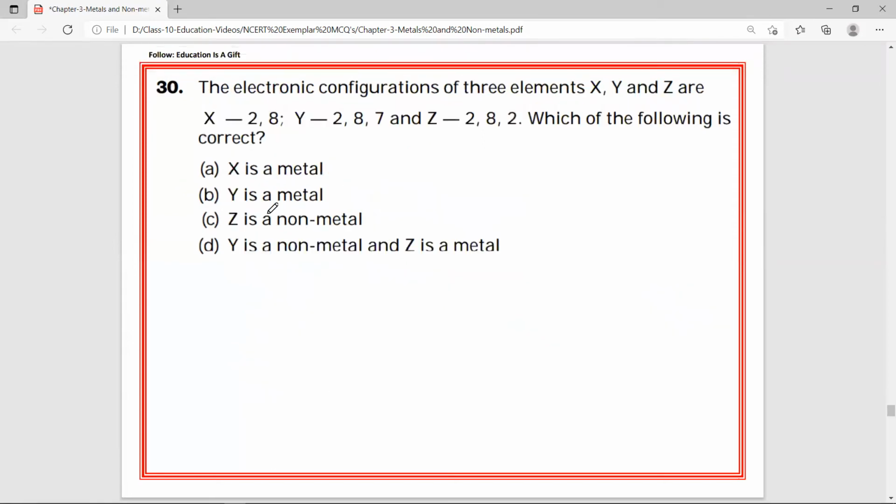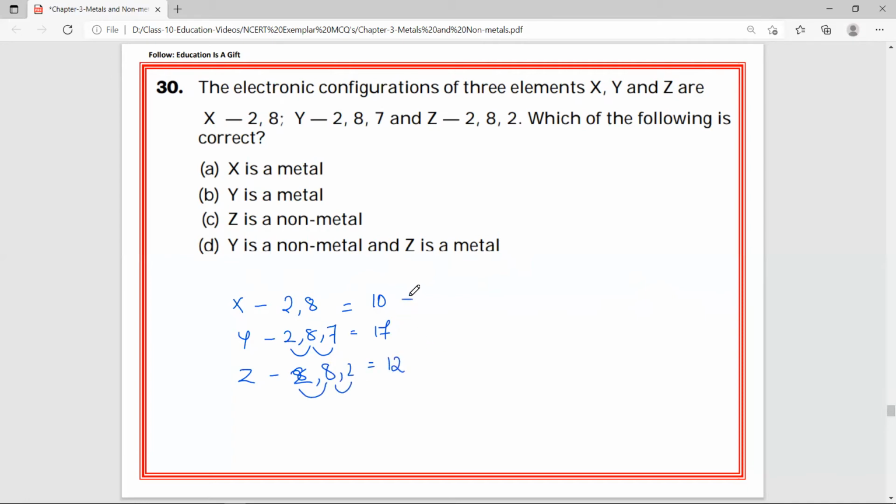30. The electronic configuration of three elements X, Y, Z are, so they have given X electronic configuration is 2, 8. Simply to say it is 10. Now Y they have given 2, 8, 7. 2 plus 8, 10. 10 plus 7, it is 17. Z they have given 2, 8, 2. 2 plus 8, 10. 10 plus 2, 12. It is 12. Which of the following is correct?